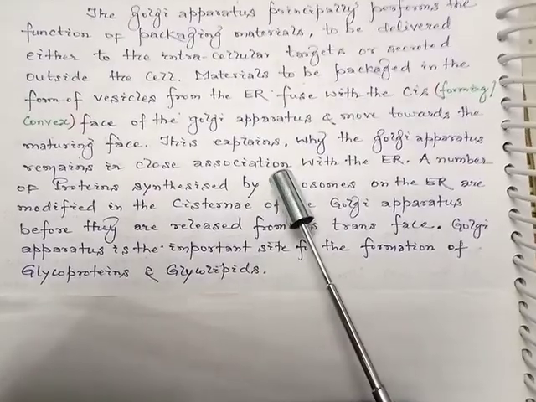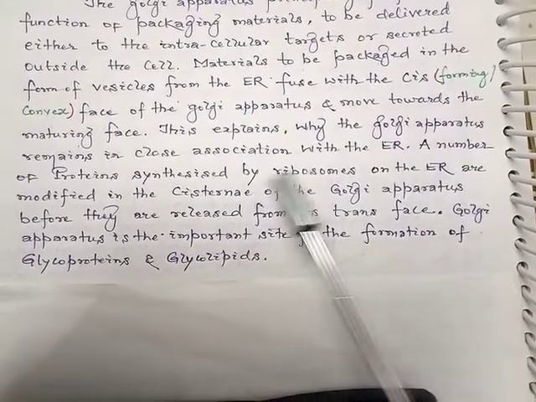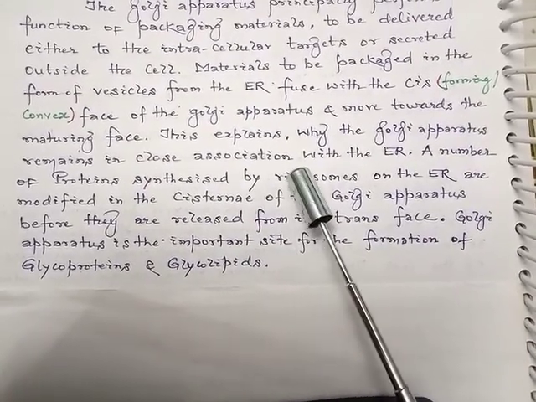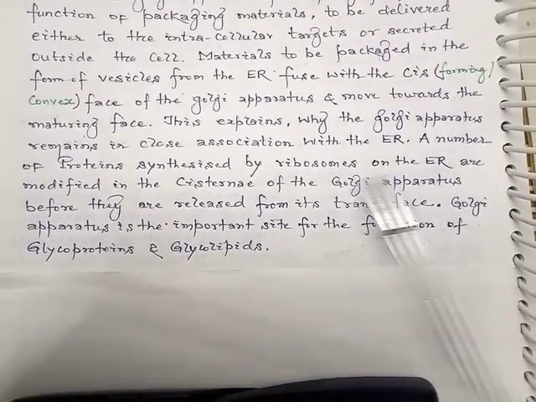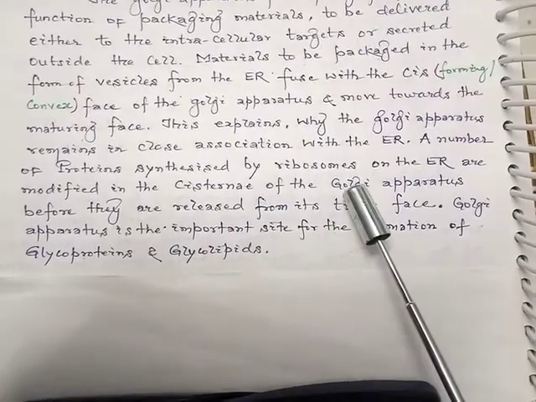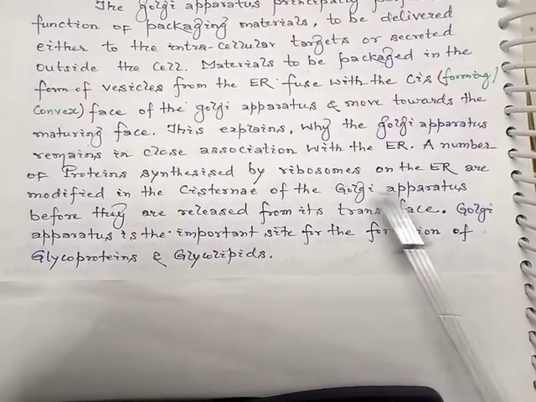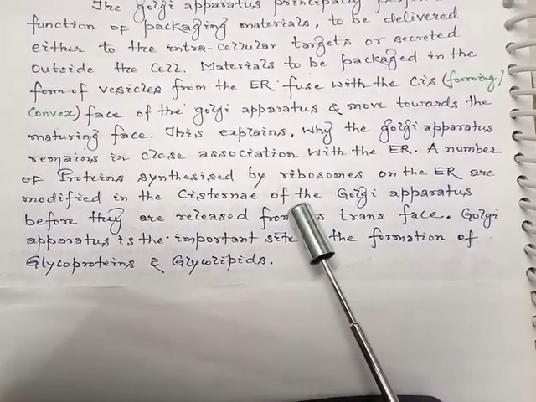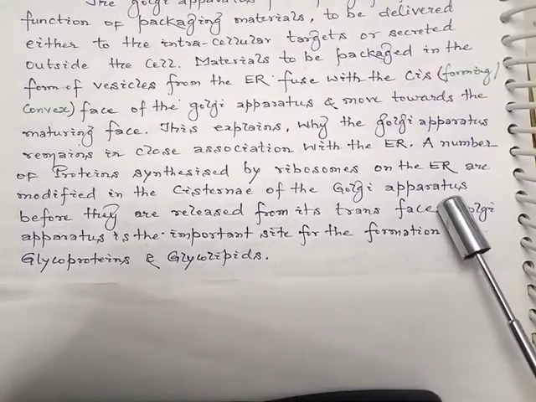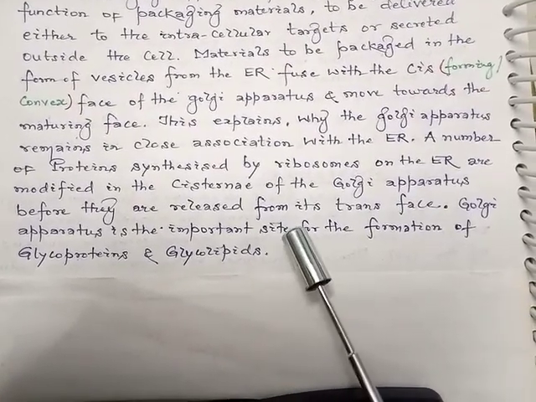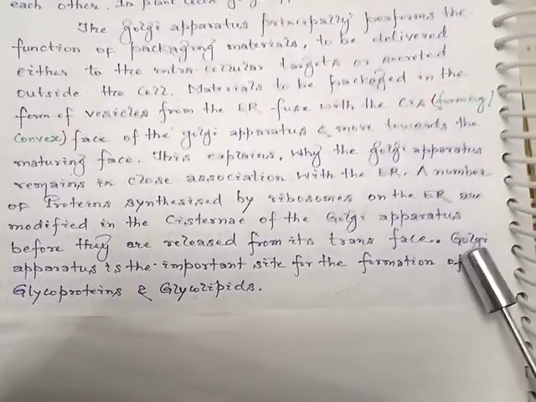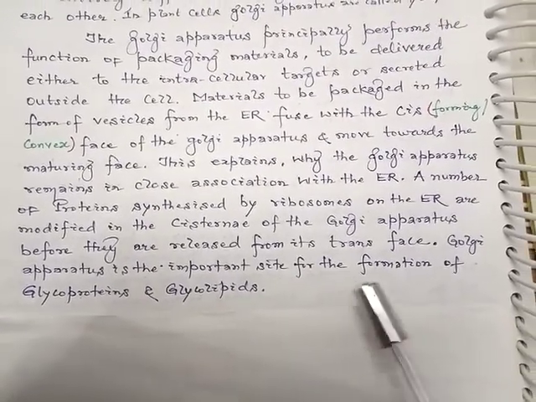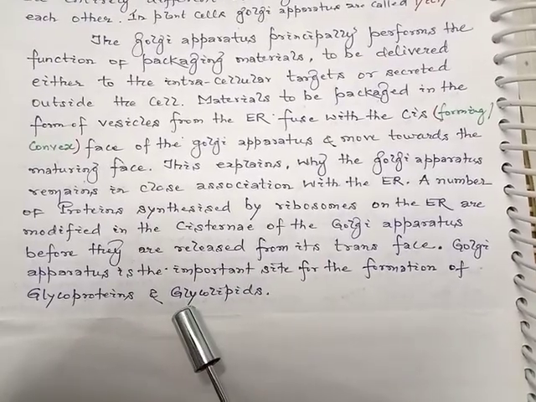This explains why the Golgi apparatus remains in close association with the endoplasmic reticulum. A number of proteins synthesized by ribosomes on the ER are modified in the cisternae of the Golgi apparatus before they are released from its trans face. So the Golgi apparatus is the important site for the formation of glycoproteins and